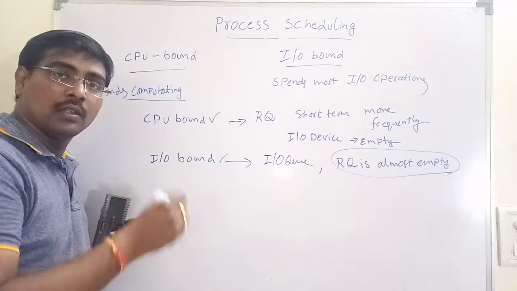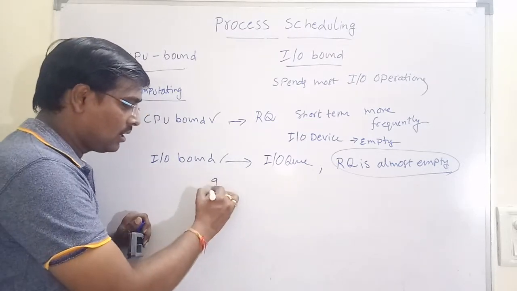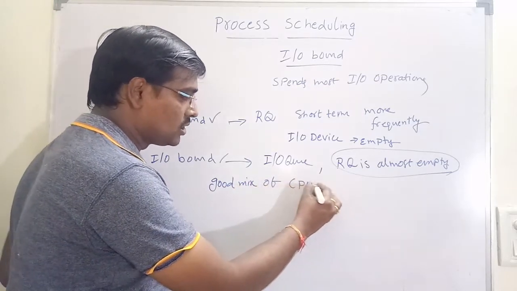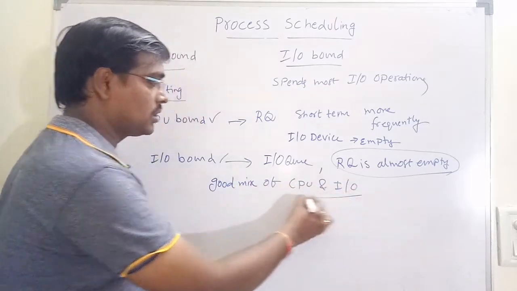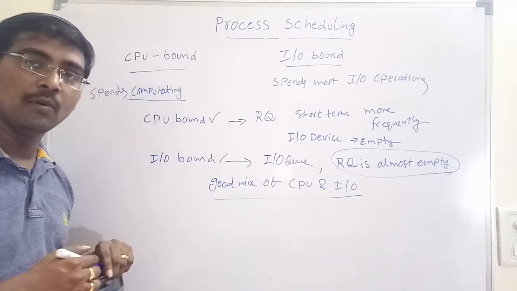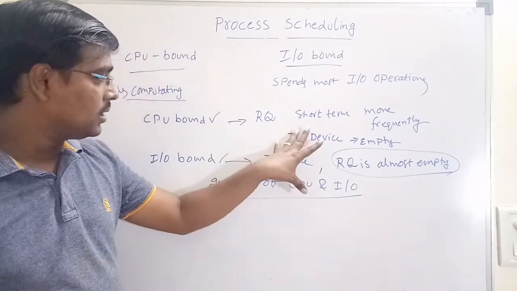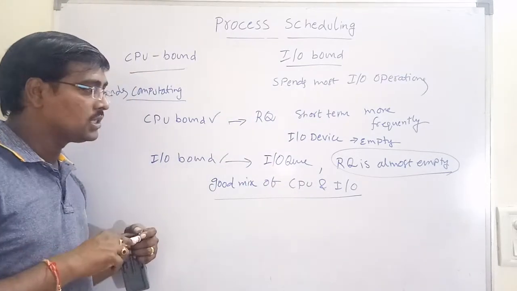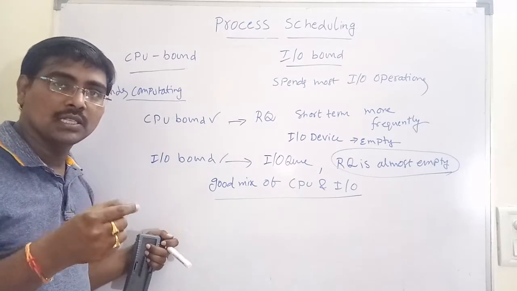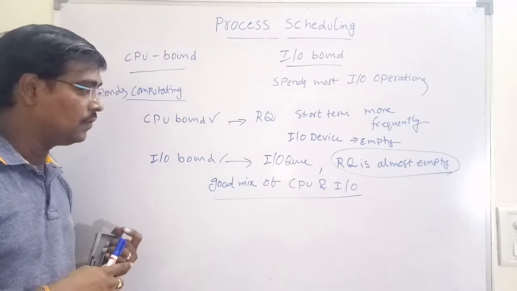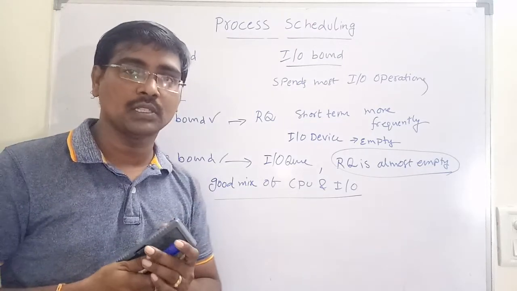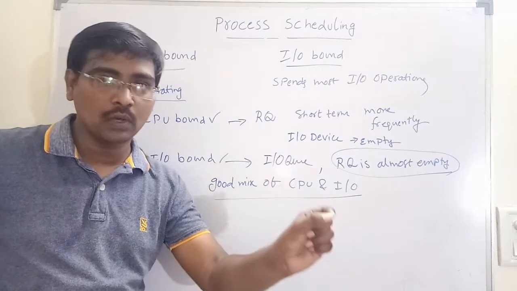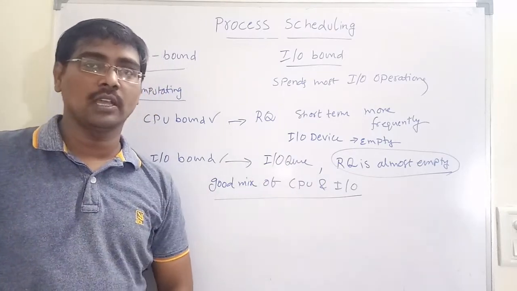Then what to do? The long-term scheduler selects a good mix, remember that point, a good mix of both CPU and IO bound processes. Okay. Now from this I will show you one bit that was asked in a previous GATE exam. What is the bit? If the process is an IO bound process, then the long-term scheduler has dash work, the short-term scheduler has dash work.